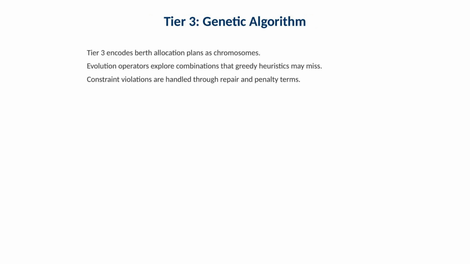Tier 3 encodes berth allocation plans as chromosomes. Evolution operators explore combinations that greedy heuristics may miss. Constraint violations are handled through repair and penalty terms. The advantage is global search. The algorithm can rearrange multiple vessel assignments simultaneously to reduce bottlenecks.